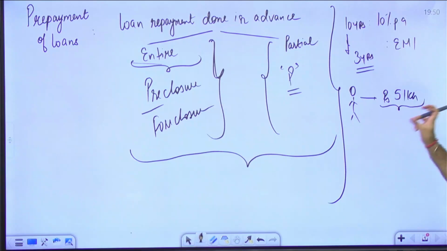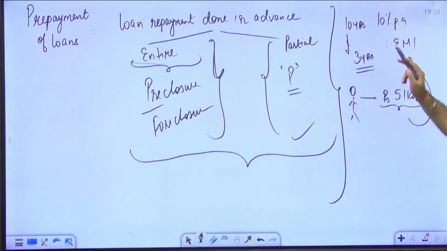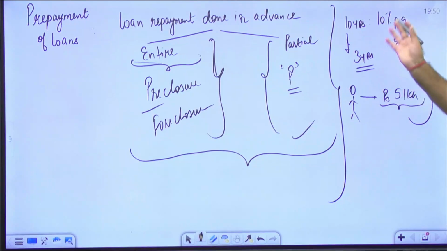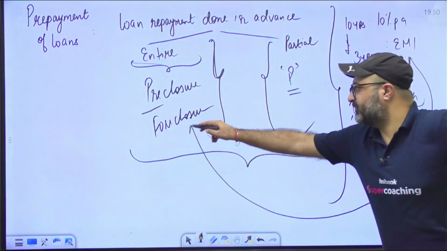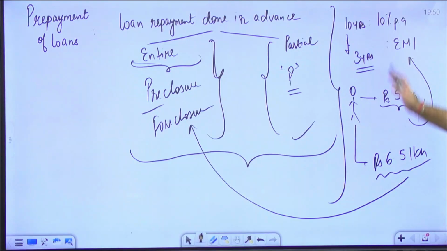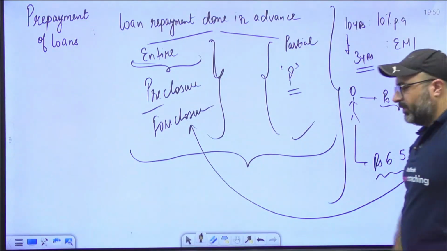So the moment I pay 5 lakh rupees and still my outstanding is not zero, then also it will be termed as partial repayment of loan done in advance. It will be a part of prepayment of loan. जैसे मैंने कहा तो बैंक ने कहा सर क्यों 5 लाख रुपए दे रहे हो? Why not you pay 6.5 lakh rupees? This is your entire outstanding. You pay your 6.5 lakh rupees and your loan will be complete, and that will be termed as foreclosure or pre-closure of loan. That will also fall under the category of prepayment only.